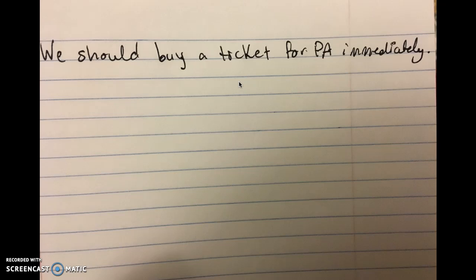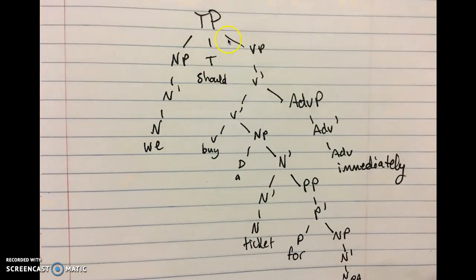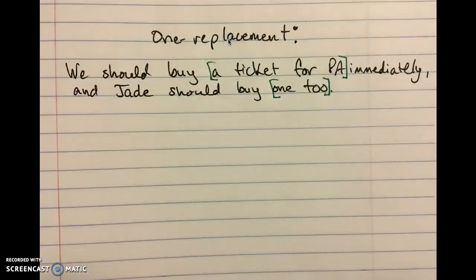Yes. Remember the example in the textbook? I bought the big book of poems with the blue cover, not the small one. One replaces book of poems with the blue cover. So that means that with our sentence, we can say we should buy a ticket for PA immediately and Jade should buy one too. Correct. Yeah, you got it.